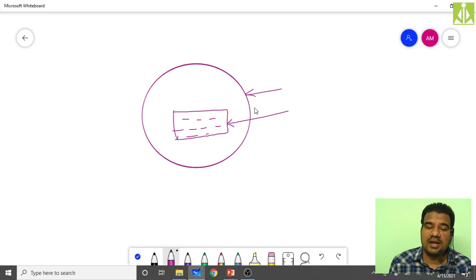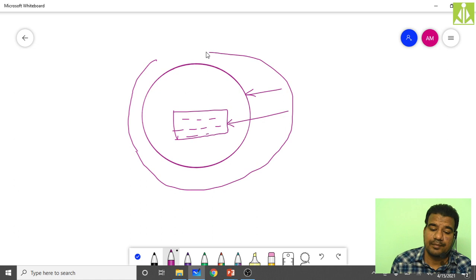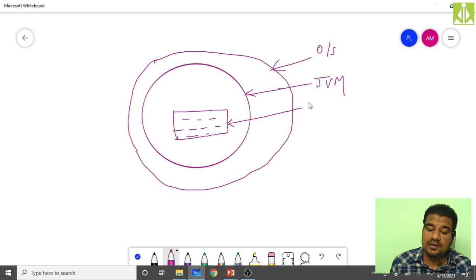And this JVM, can I run it on the hardware independently? No. In order to run this JVM, I need operating system support. In the hardware, I need operating system support, and that operating system is the next layer. Like this. This third layer is your OS. This is the JVM, and this is the bytecode.